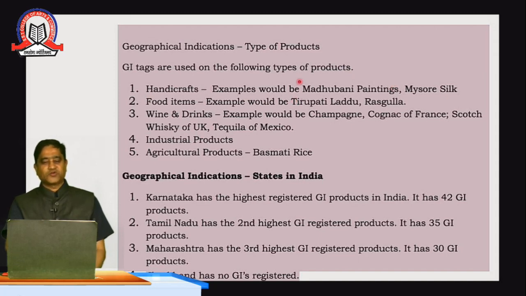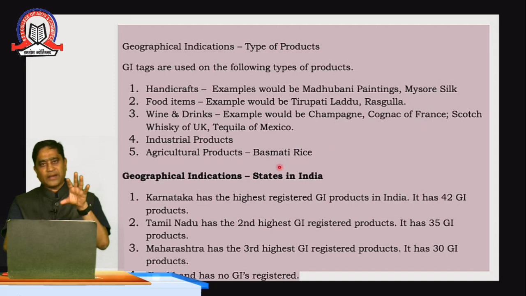Madhubani paintings, Mysore silk. In food items, Tirupati Laddu, from the temple in Tirupati that is quite famous for its Laddu, also has the GI tag. The Rasgulla of Calcutta also has a GI tag. Now coming to liquor brands, that is wine or drinks, for example Champagne, the brand of Scotch whiskey, and tequila of Mexico, they also internationally have the GI tag. Industrial products like machines or designs are also protected, and agricultural products, like basmati rice, tea or coffee.